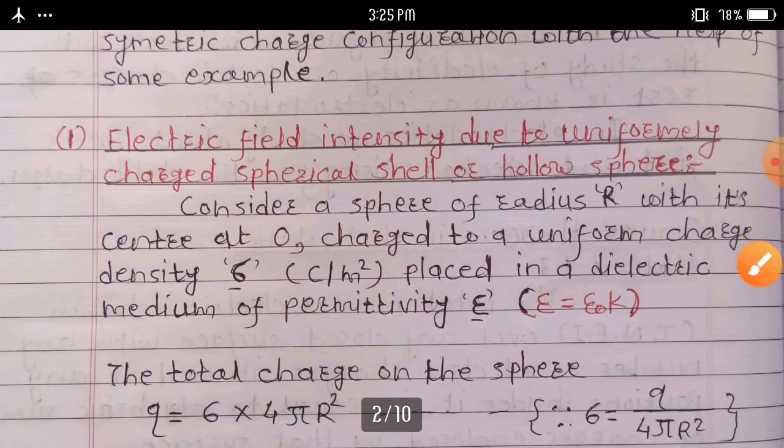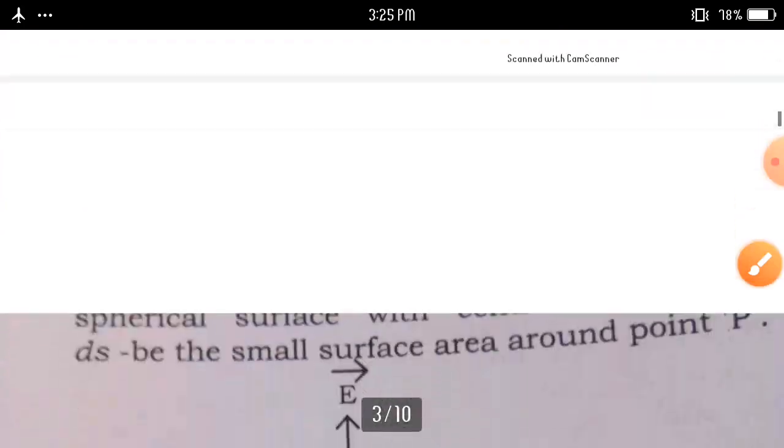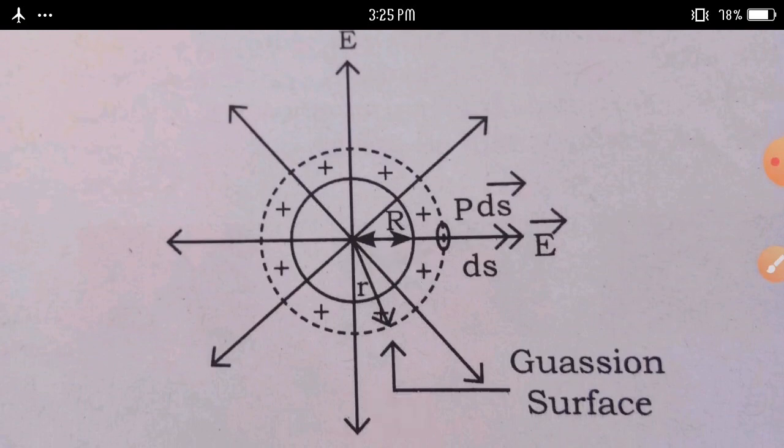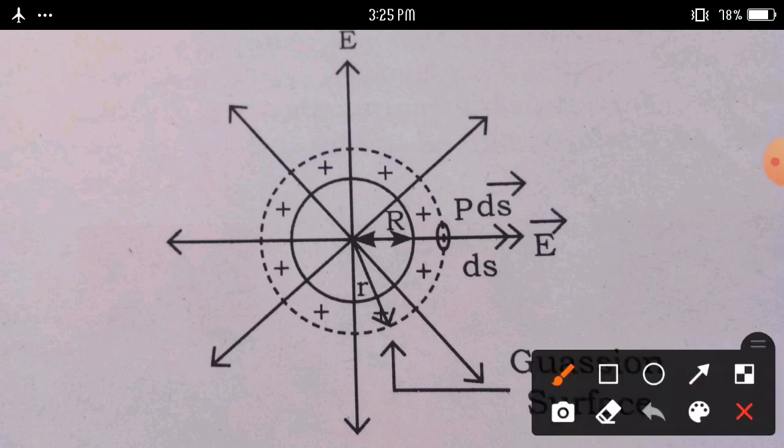See this diagram. This is a uniformly charged spherical shell or hollow sphere. Consider a sphere whose radius is capital R, with its center at O, charged to a uniform charge density.